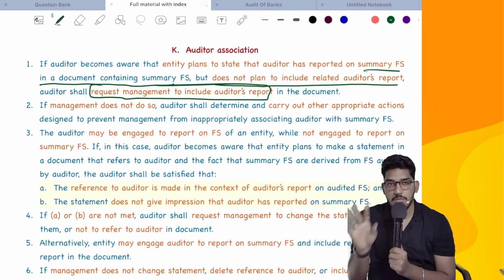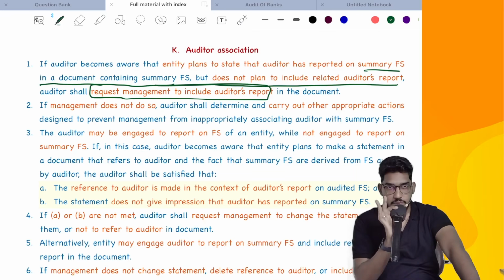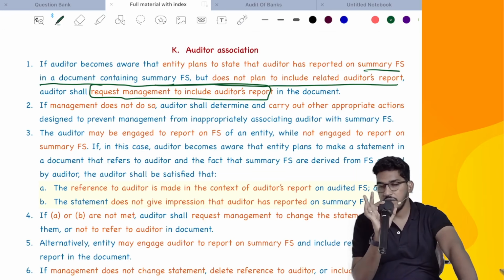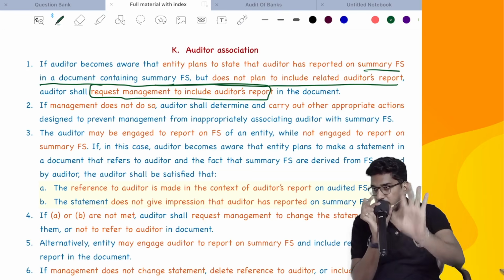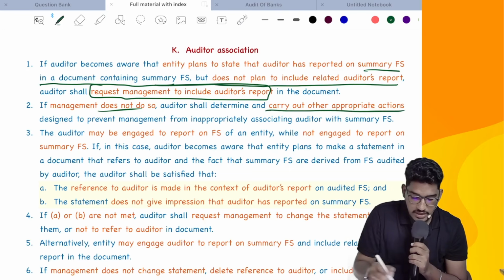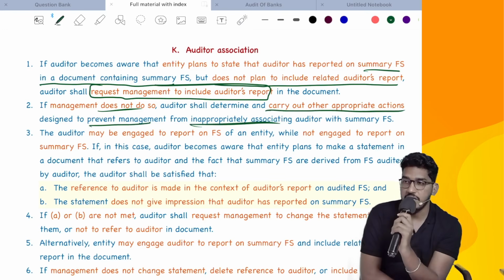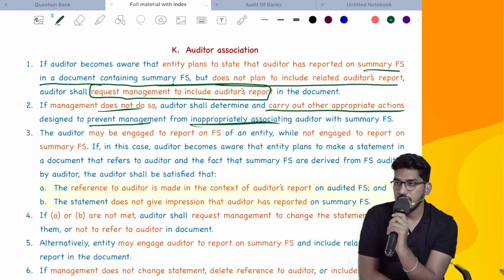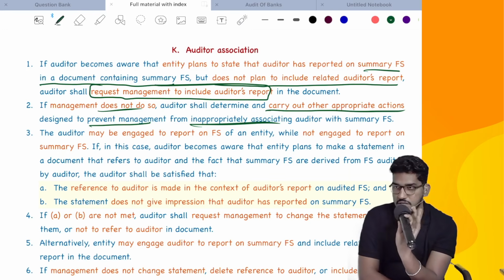If the management is publishing the summary financial statements somewhere and saying that it is audited, then they must include the audit report. If they have not included it, ask the management, sir, you are issuing the summary financial statements, you are saying that it is audited also, please include my audit report. If management does not do so, the auditor shall determine and carry out other appropriate action designed to prevent management from inappropriately associating the auditor. If the management is not listening and is circulating without including your audit report, you can take appropriate action. What action can you take? Once again, as I have told, public announcement, reporting to regulatory authorities, or, if it is a listed company, reporting it to SEBI.